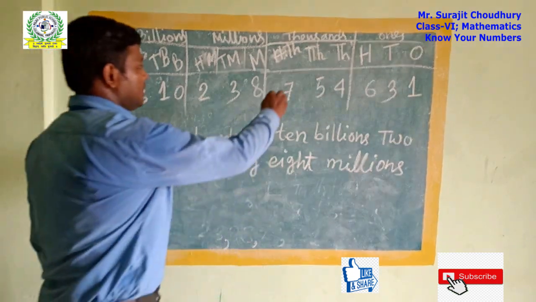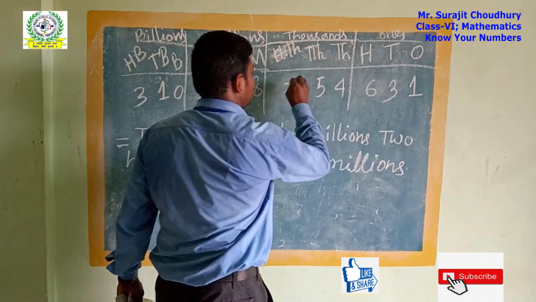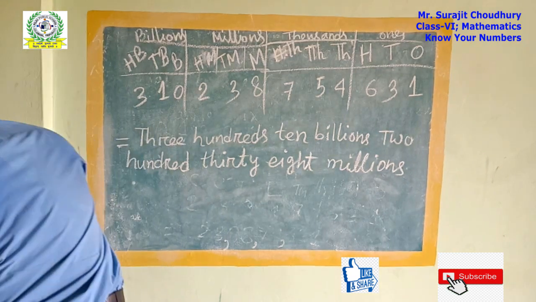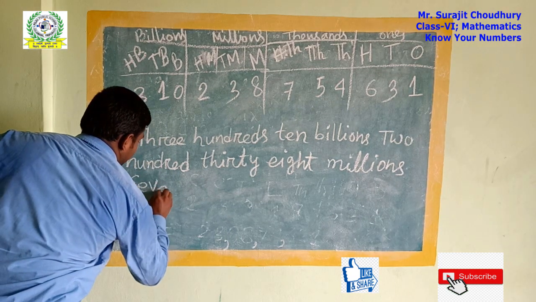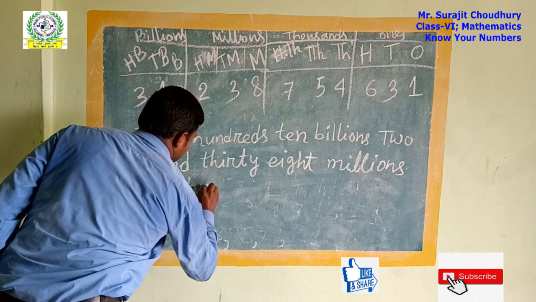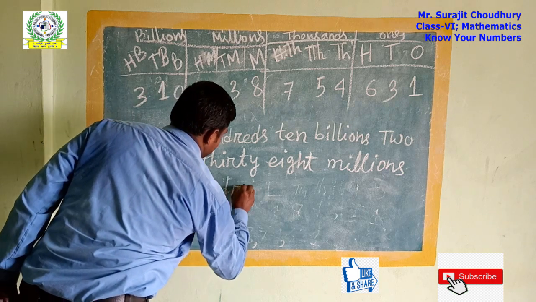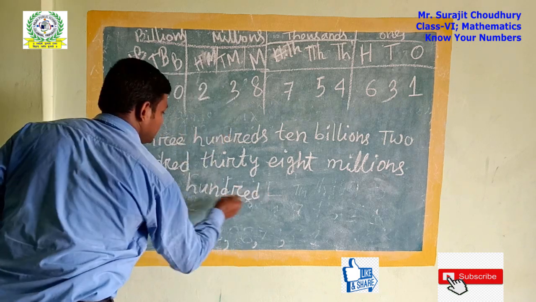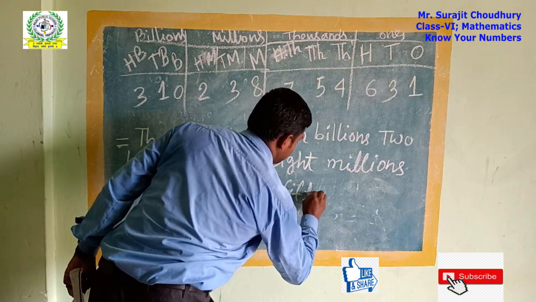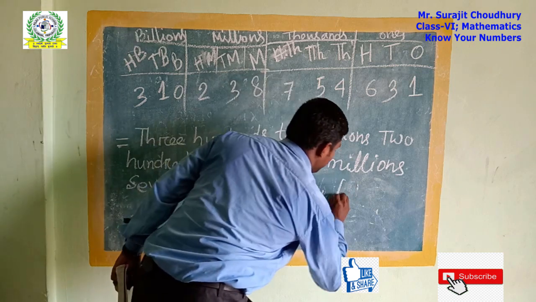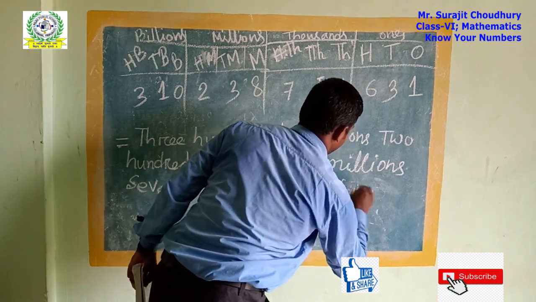Then we go to the thousand place. It is 754: seven hundred fifty-four.